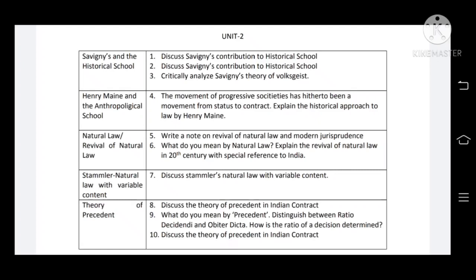Now questions number 8, 9, 10 are very important, which say theories of precedent in Indian context. What do you mean by precedent? Distinguish between ratio decidendi and obiter dicta, or discuss the theory of precedent in Indian context.